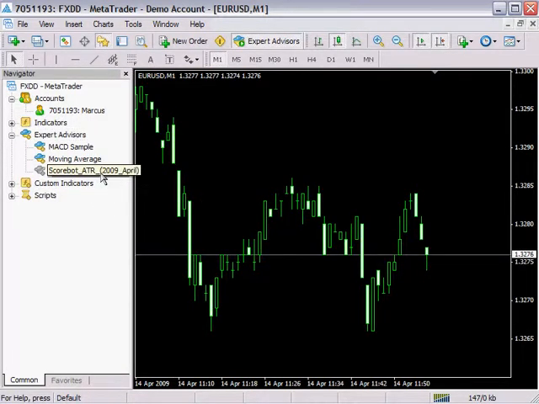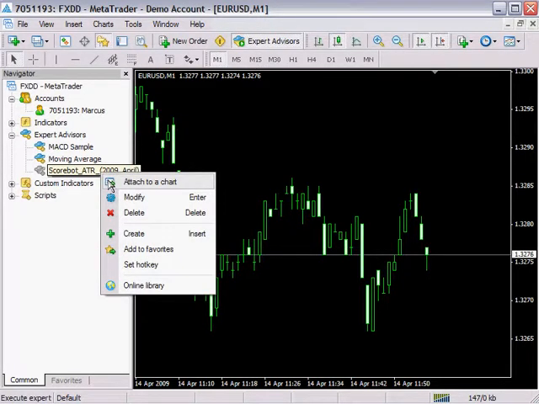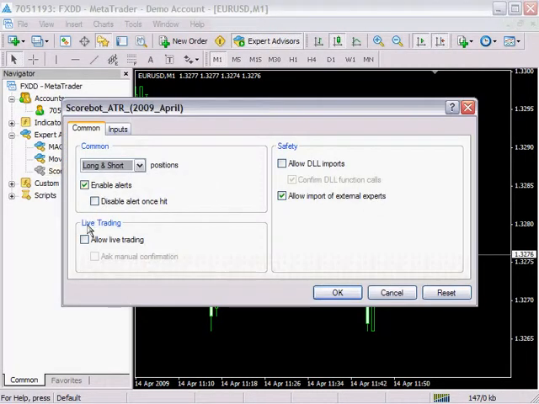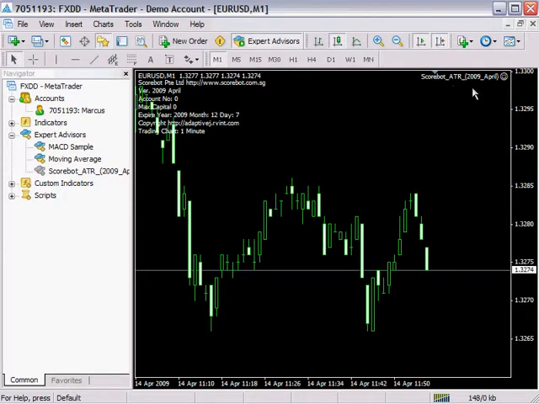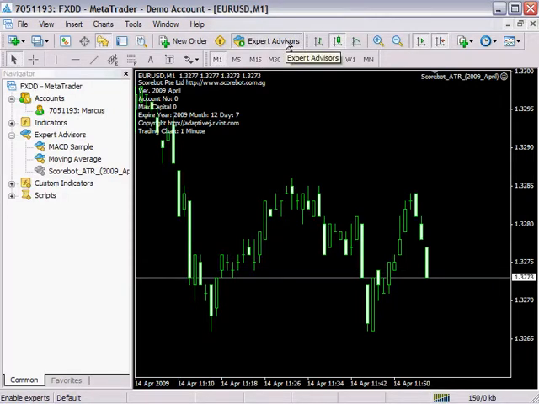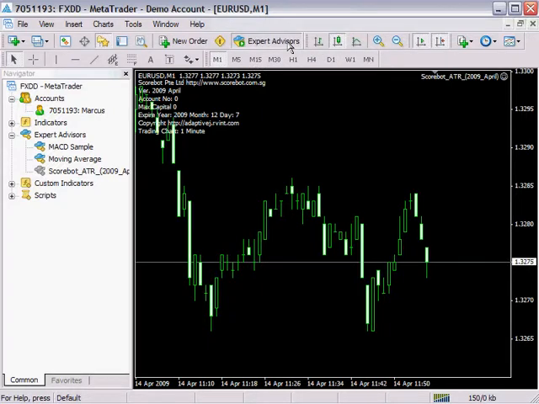Now with a simple right click attached to a chart, you allow live trading, click OK, and you know that your program is live running on this particular chart. You can always deactivate it by clicking on this button, or turn it on. For the time being, do not go into the details of the program first.